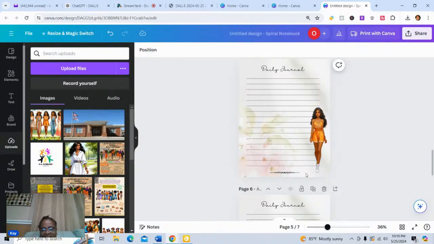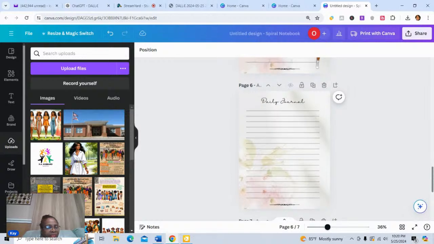I'm trying to decide, does the image complement the stationery that we found, or do we need to create our own? Right now, I'm thinking we're going to keep what we have here, but I might start playing around with it and decide that we want to give it a little bit of shade or something. I'm not sure, but I like these images and how they're coming out. And so we would continue with the next one.